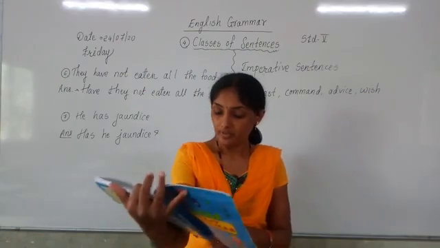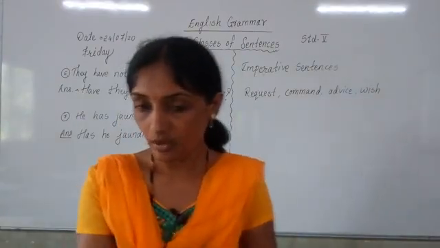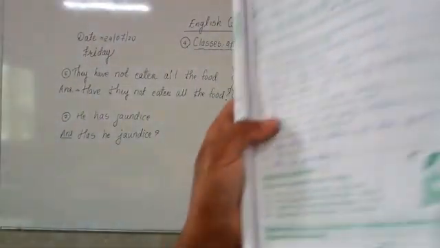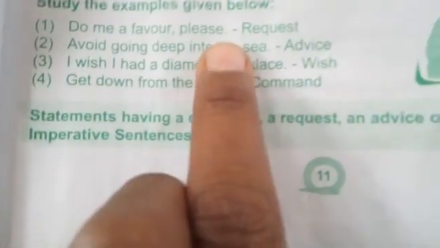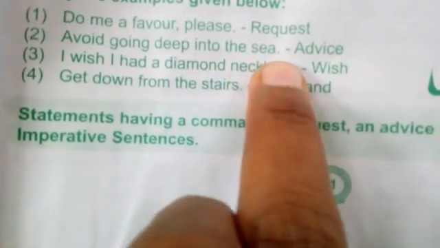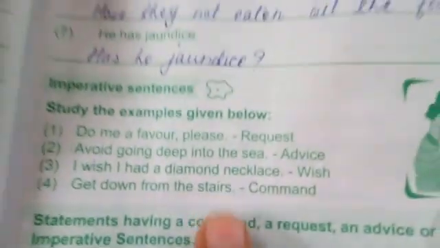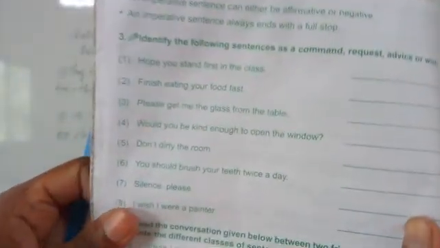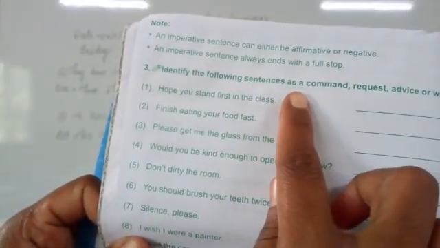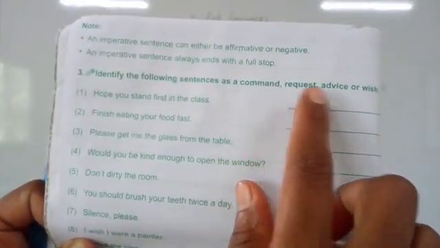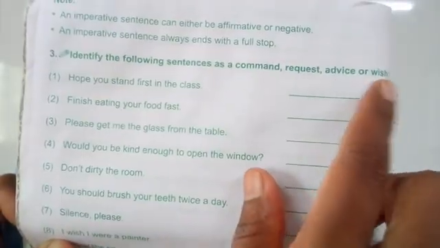Okay? You can see here. All four sentences are ending with what? Full stop. Full stop is there. After necklace, full stop is there. After stairs, full stop is there. Right. Yes. Now, I am turning the page and we are going to do question number 3. Can you see? Identify the following sentences as a command, request, advice or wish.